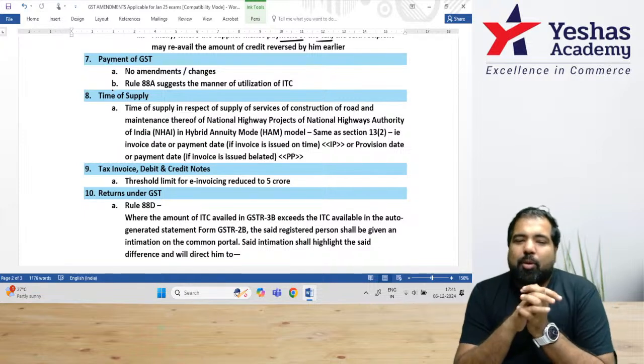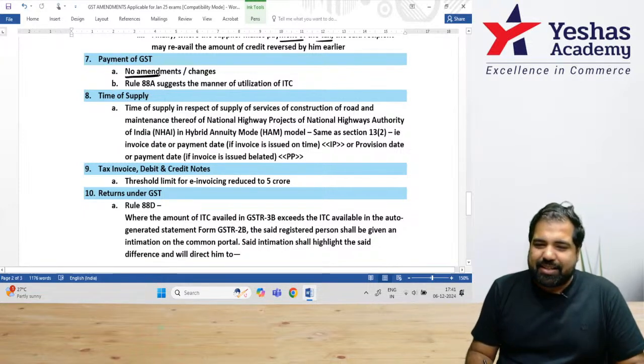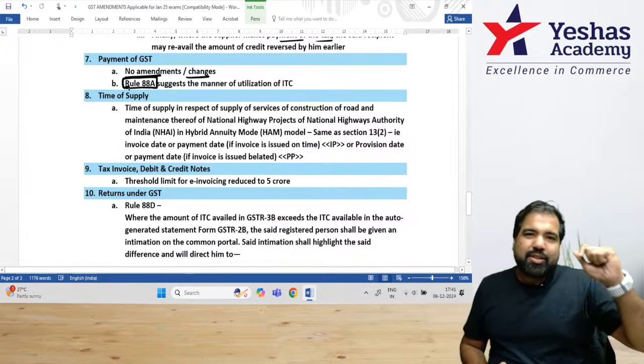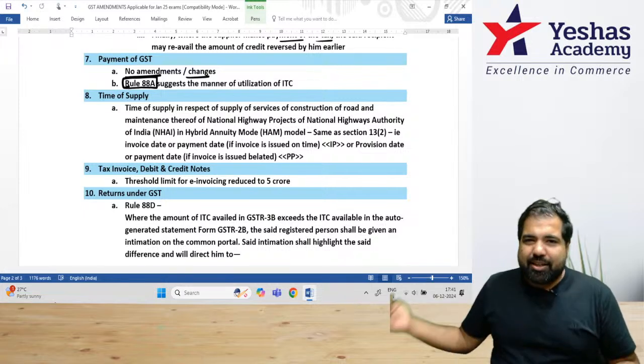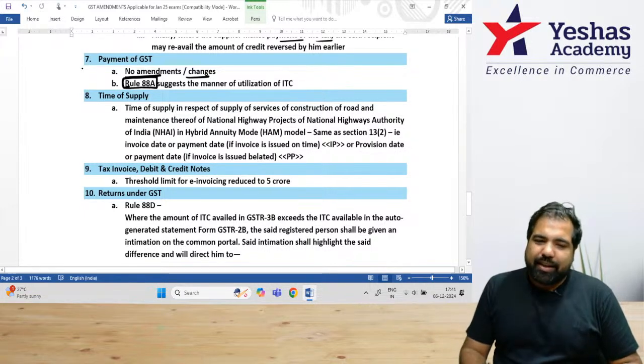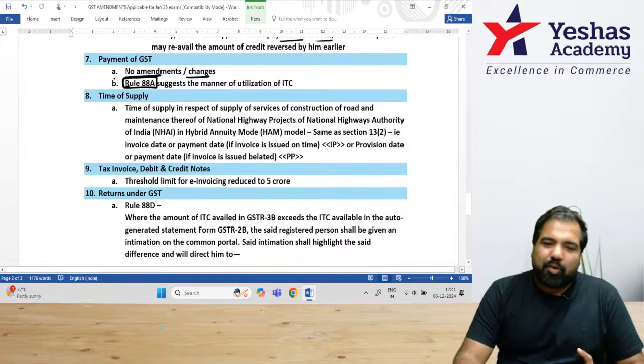But right now, talking about payment of GST, no amendments and no changes there, which is a relief, such a nice thing. Only thing I want to repeat is Rule 88A. Because guys, you know, when IGST is used first, then CGST and SGST can be used. All those rules and regulations are made by Rule number 88A. So don't forget to quote this rule number to get those extra brownie points in the exam.